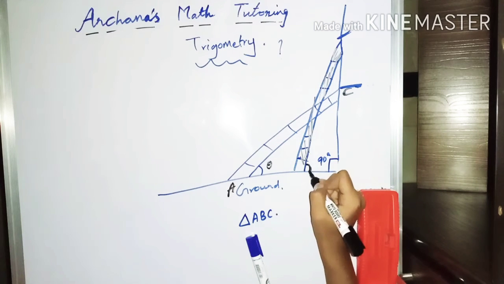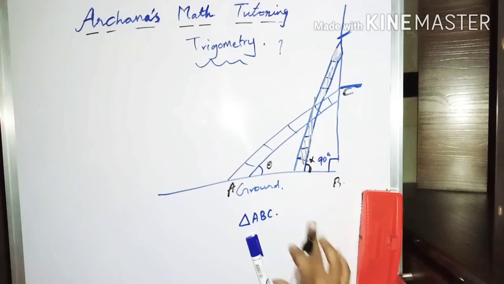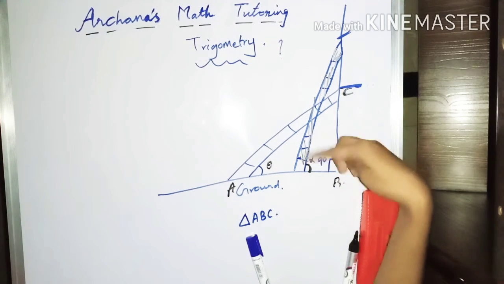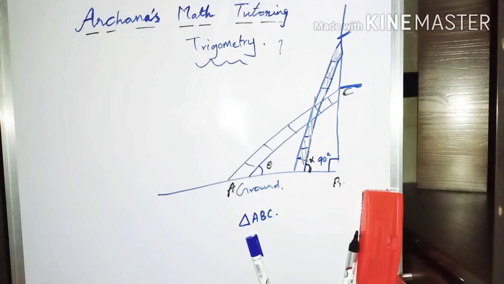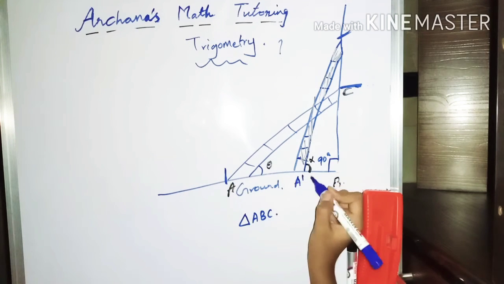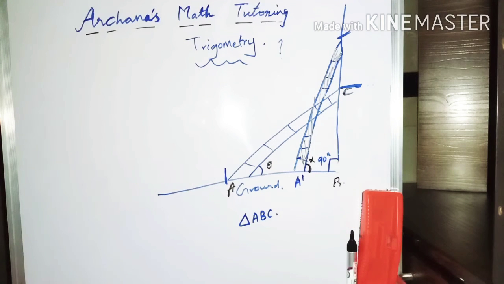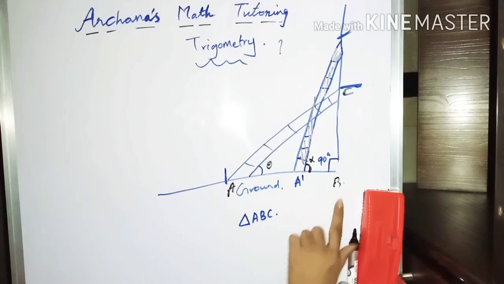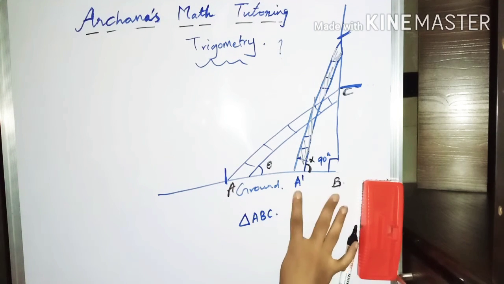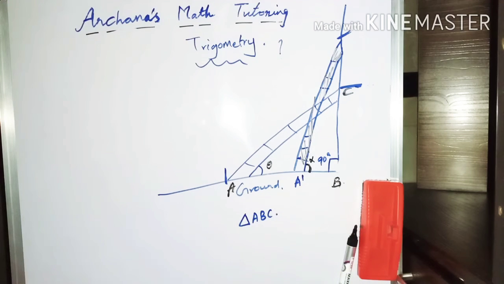Now the angle is different. See, this is some other angle, I call this alpha. So now my angle has changed from theta to alpha. Whenever I want to paint different portions of the wall, I need to change the ladder's angle. So what will be the change in the distance AB? Before, this point was A. I call this point A dash because my ladder has changed. So the distance AB is not similar to the distance A dash B. A dash and B are very near, so this distance will be much shorter when compared to the distance AB.